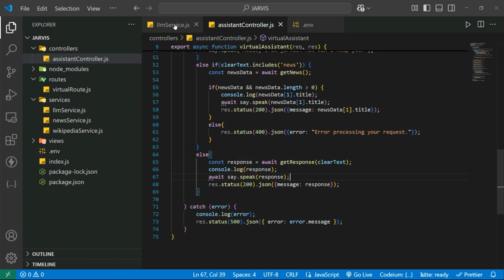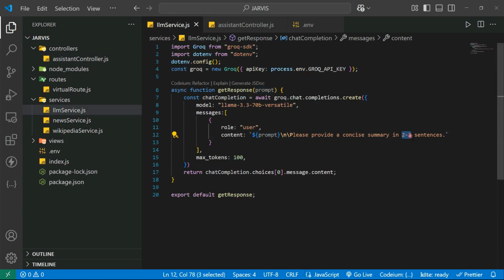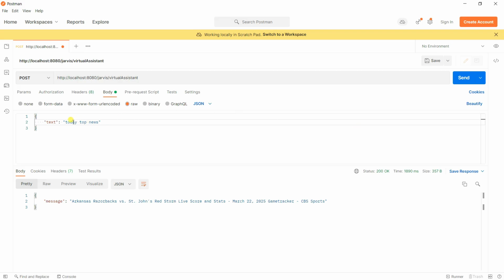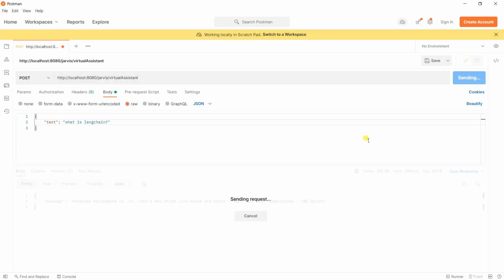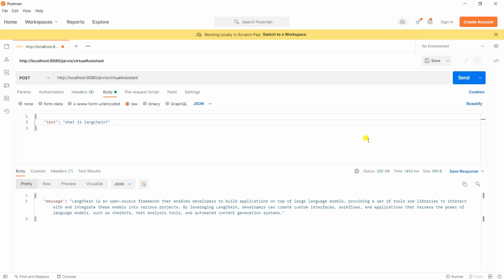Okay, so you can also make it as just one single line, or you can make it two lines. Okay, two sentences. So if I go on here and ask any kind of question which is not available inside our if and else blocks, it will give the response. Let's say, what is LangChain? Okay, so it is not available inside our if and else block. So you can see LangChain.